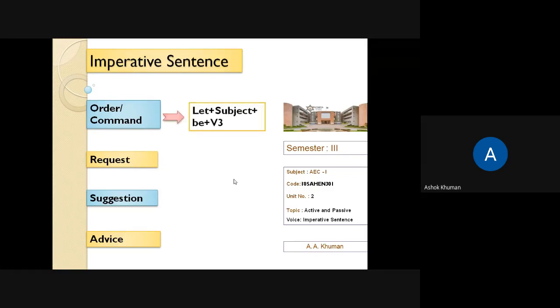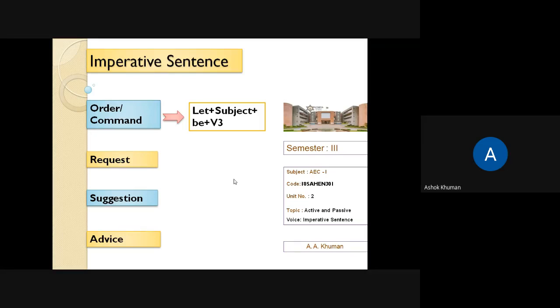So when you have an order, what you are supposed to do is, in passive voice, make use of the word 'let' at the beginning. Then there will be the subject. Shut the window: it is active voice. Here the window is the object. The object, the window, will become the subject in the passive.